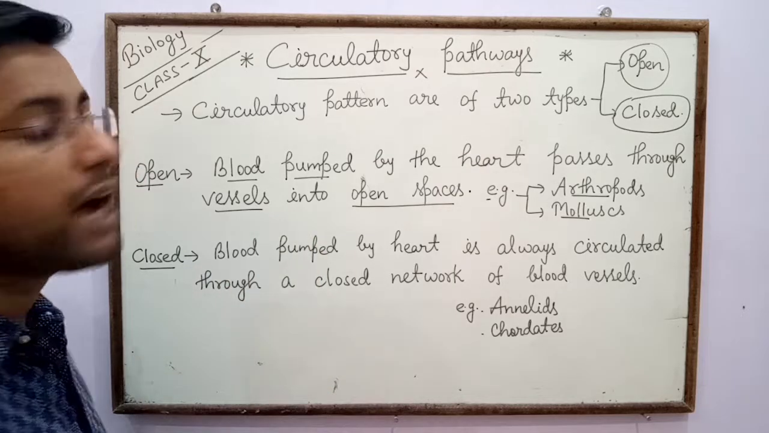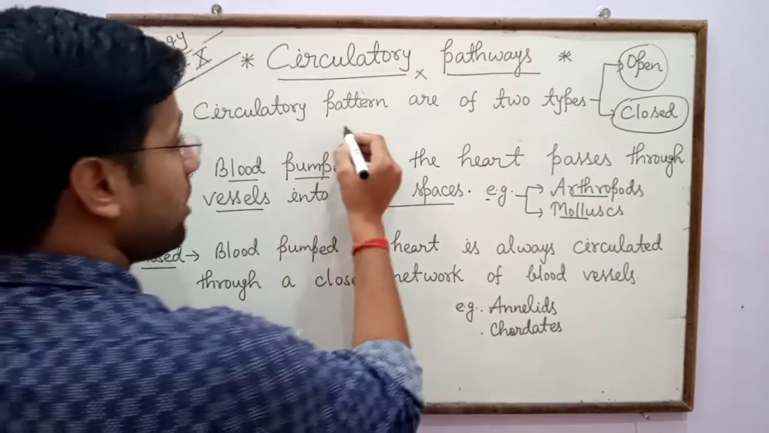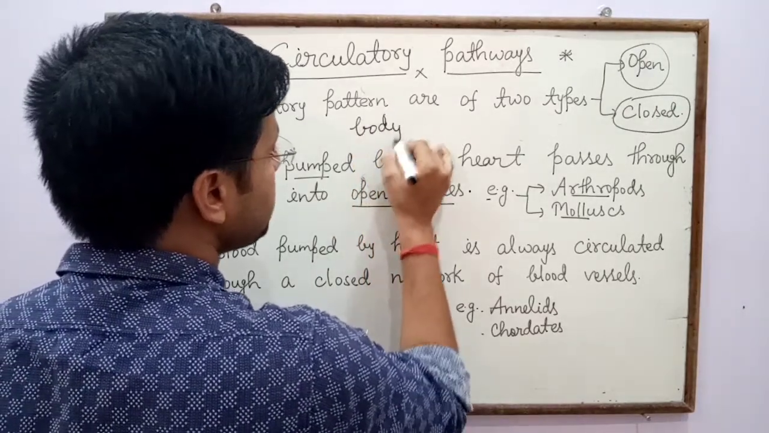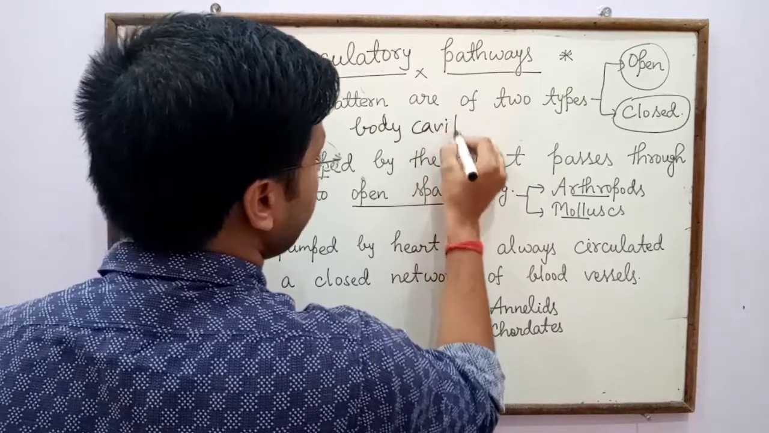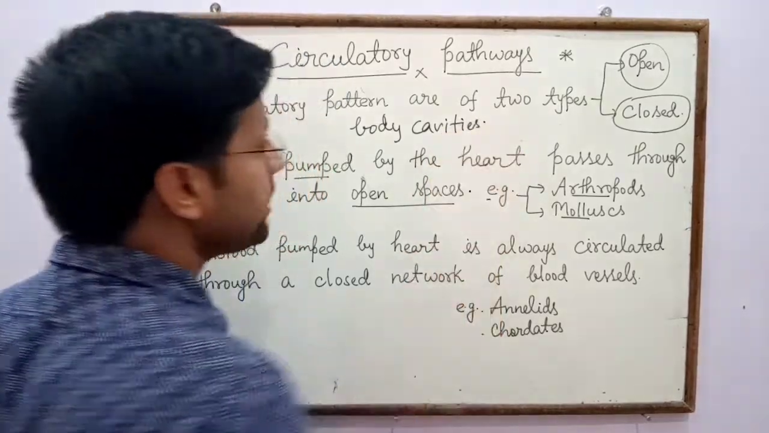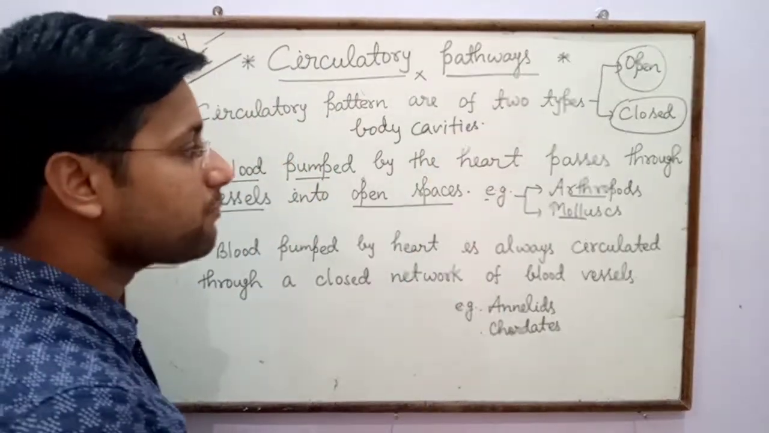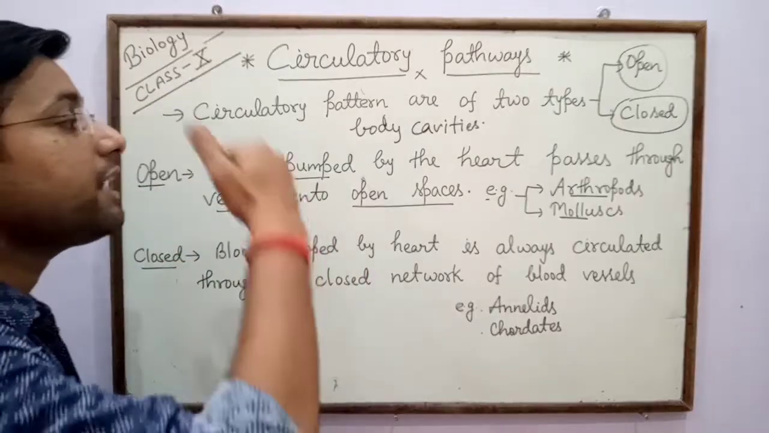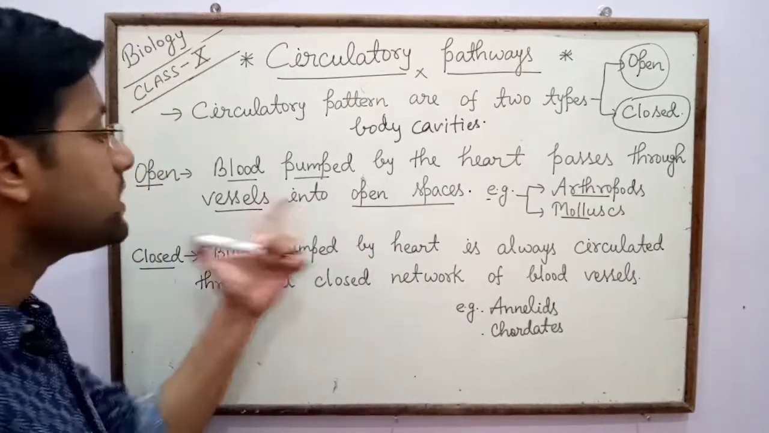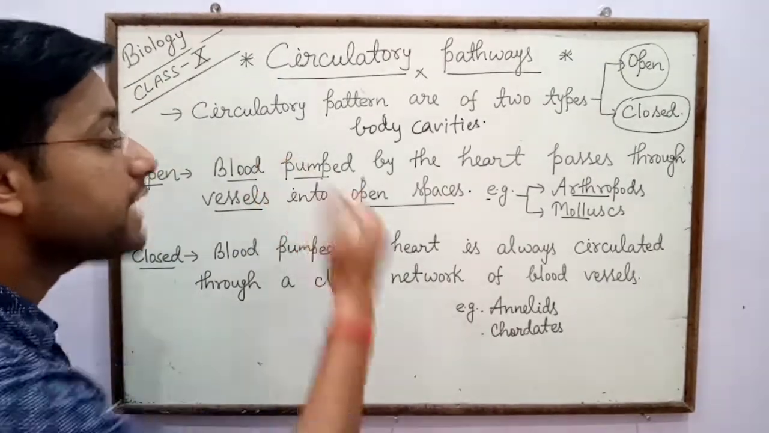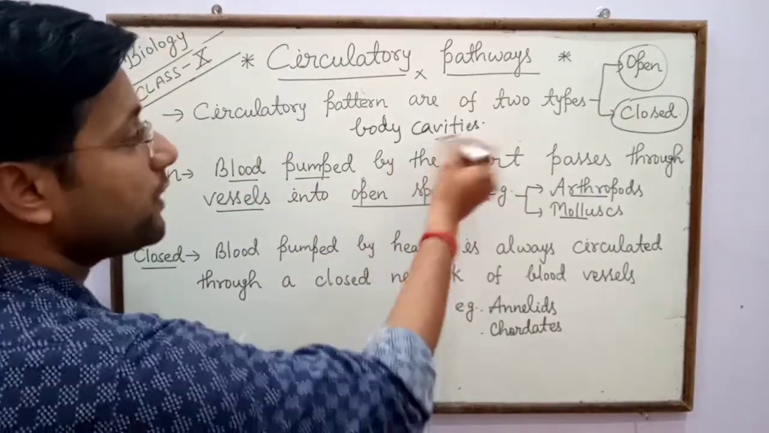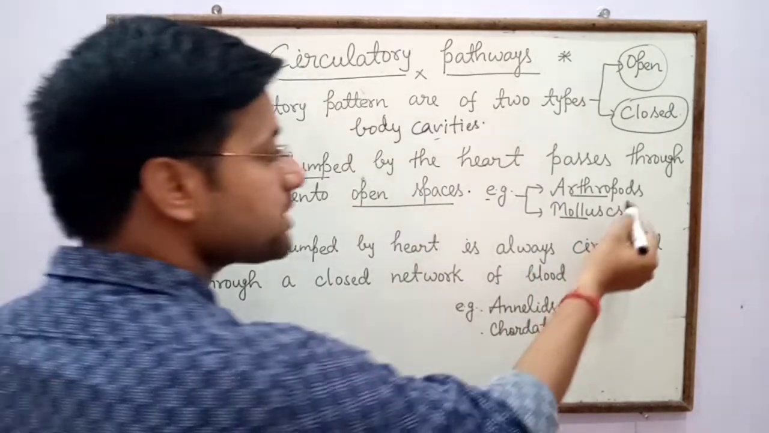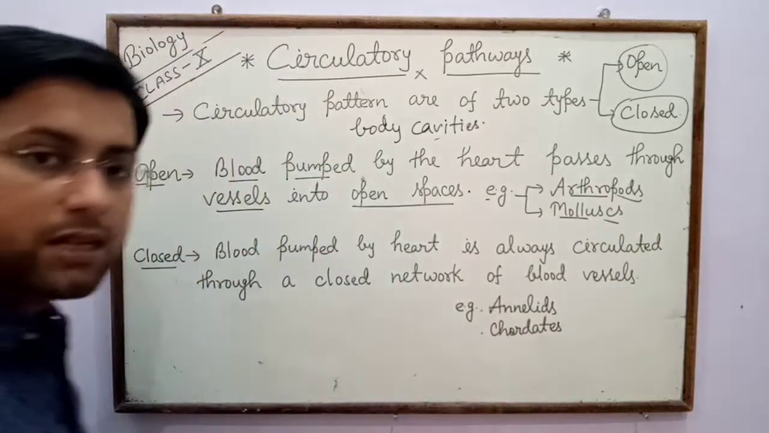Means in case of arthropods and molluscs, many body cavities are present. Body cavities means hollow spaces. So hollow spaces are present in arthropods and molluscs, and blood directly pumped by the heart passes through vessels into those open spaces, the body cavities. So open circulatory system commonly occurs in arthropods and molluscs.